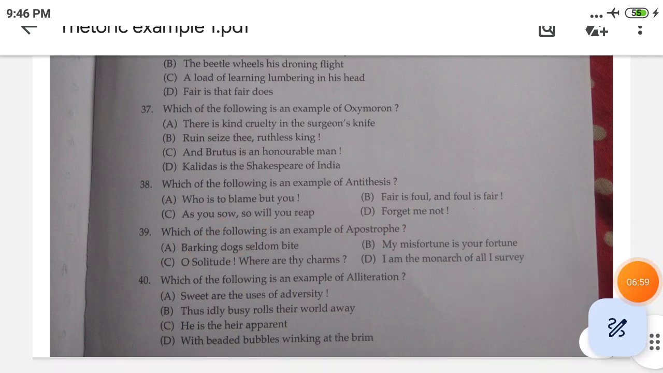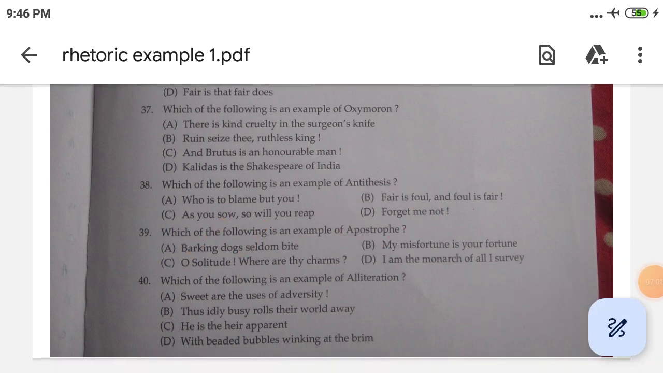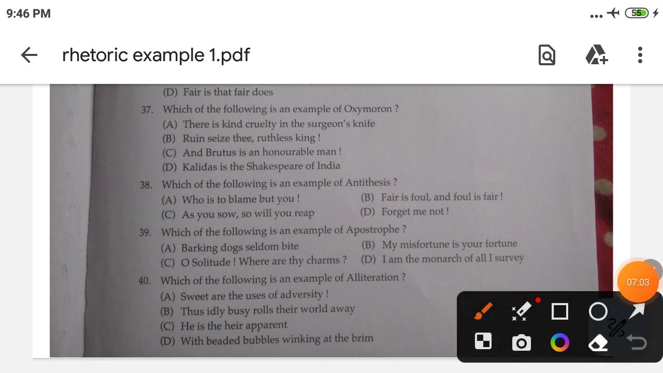Now the last one: which of the following is an example of alliteration? Alliteration means the repeated use of the same consonant sound: with beaded bubbles winking at the brim, the repeated use of the B sound. And yes, this is done.